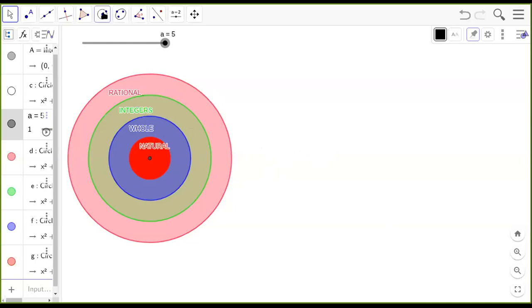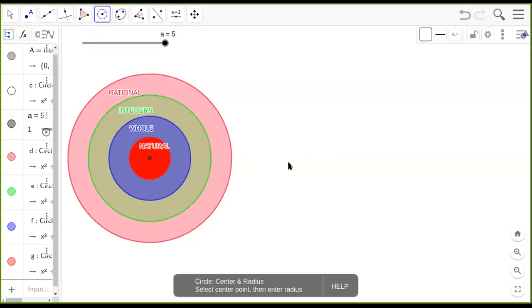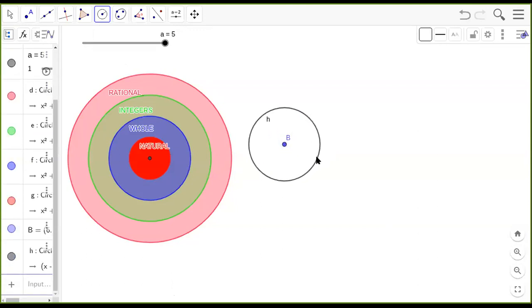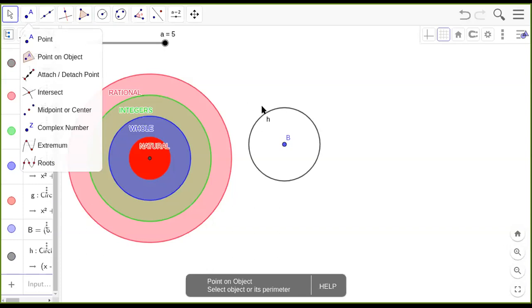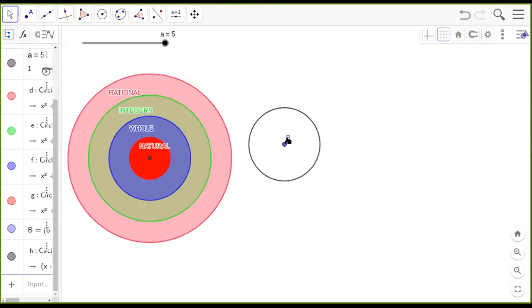So if I need to introduce the irrationals, maybe I have to make a group like this. Maybe this is the group I'm talking about. So this group of numbers, which is not a part of the rationals, has to be kept separately. So this has to be named as the irrational.